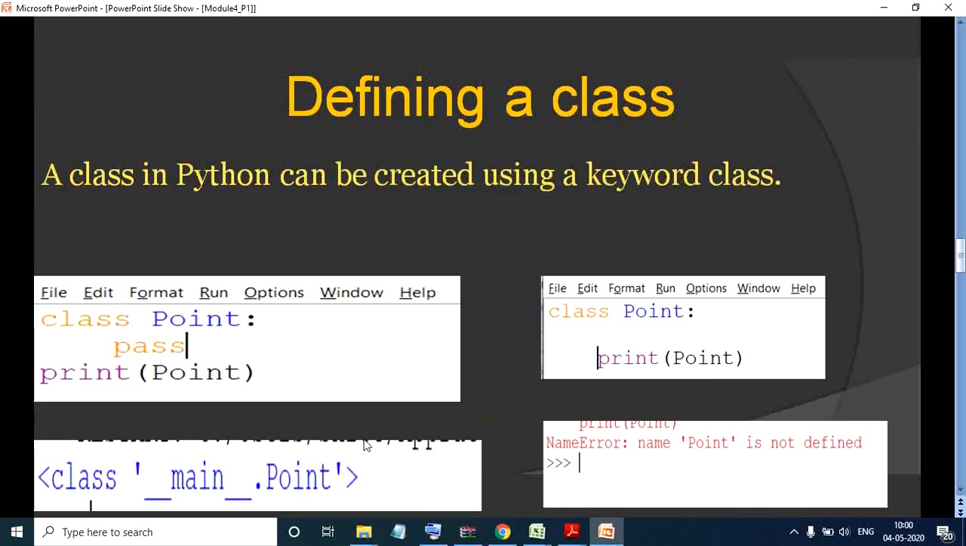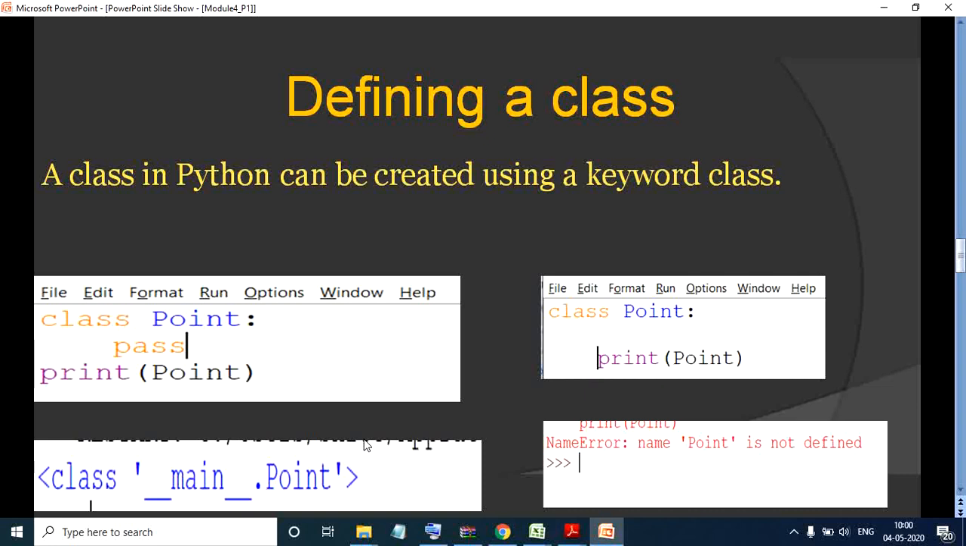Now, how to define a class? This is how you define a class. A class can be created in Python with the help of the keyword called class. You can see here I have created a class called Point, which I did with the help of the keyword class.